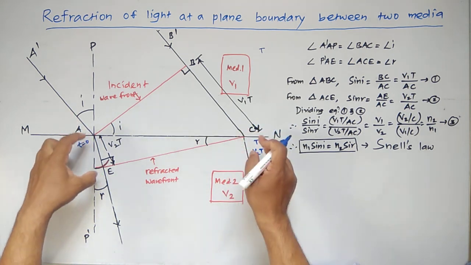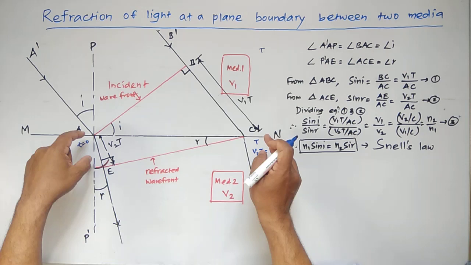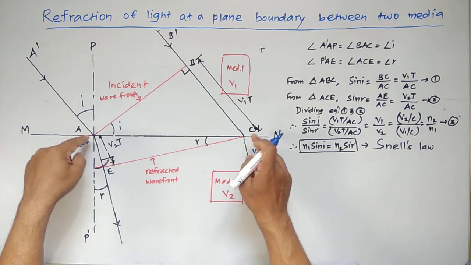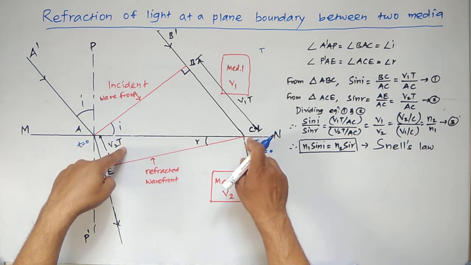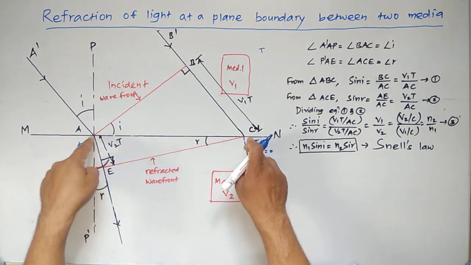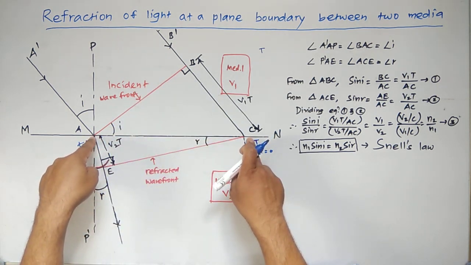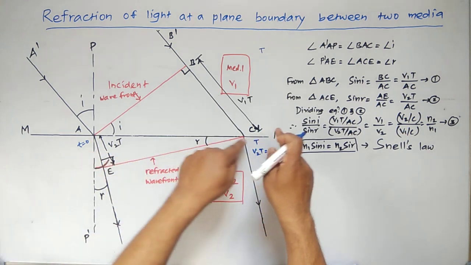Therefore here we can draw the hemisphere of the distance V2T. Now this one, it is the hemisphere we can draw, and other sources of light in between the points A and C will emit the hemisphere having the radius less than V2T in between the points A and C. The secondary waves of the plane incident wavefront, when it touches the surface MN, will emit the light waves having the radius in between V2T and 0.